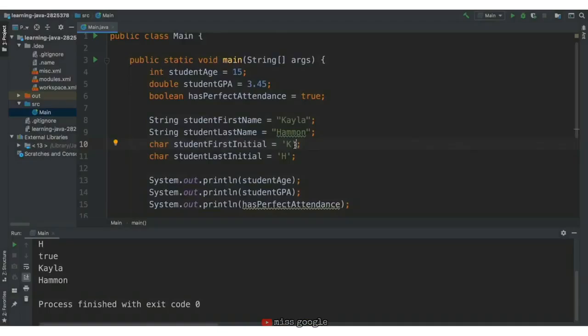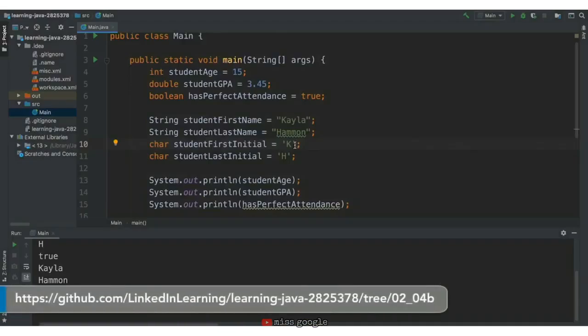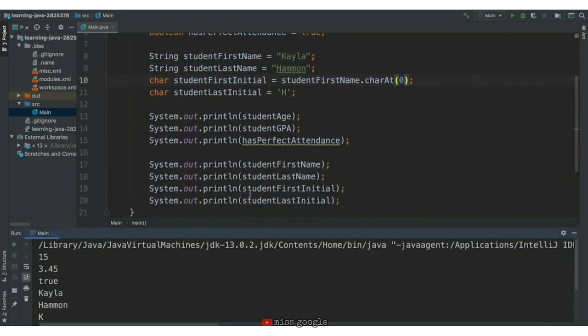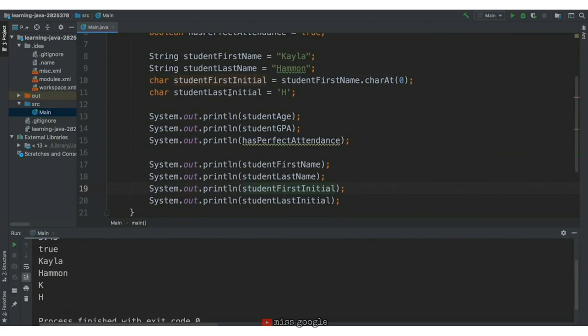Going back to the code, we can change the value of student first initial to using charAt on student first name. We'll write student first name, and then to use the charAt operation, we'll write .charAt. Next, we'll add the location we want to access within student first name, which is 0 for the first initial. We'll save this and run it. And scrolling down, we see student first initial is the second to last thing to be printed out, and we see K in our console. Exactly what we expect.